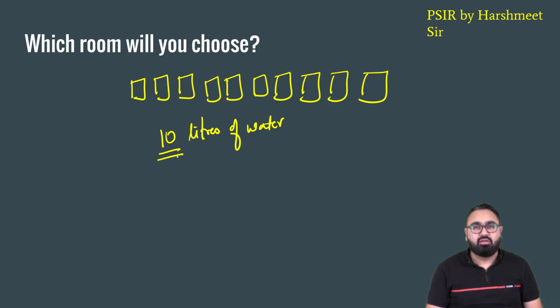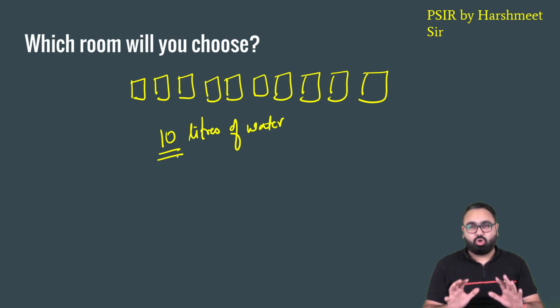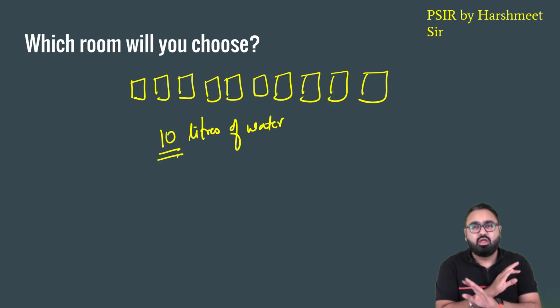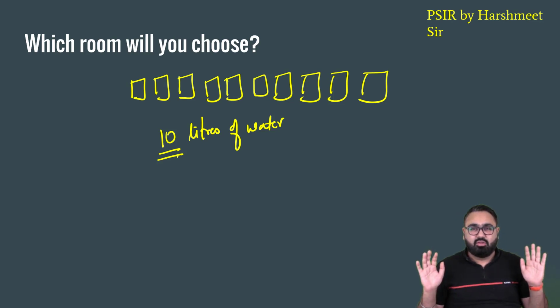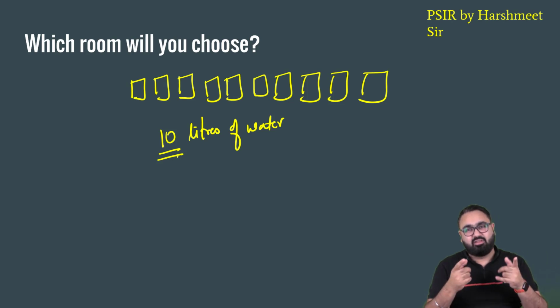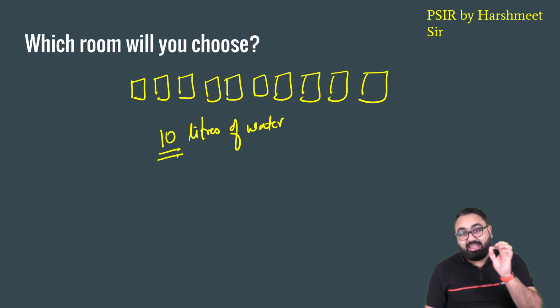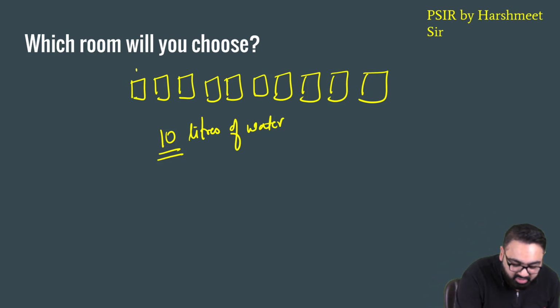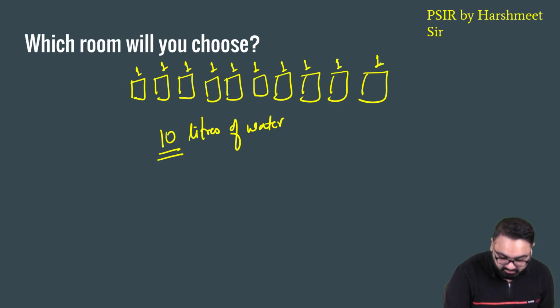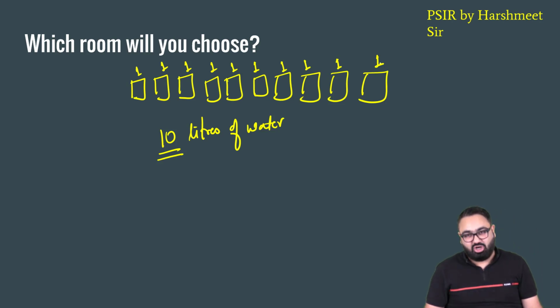Now think of it. What will you do? Again, the question is very simple. You have 10 liters of water. You have these 10 rooms. You can distribute this in whatever way that you want. No one is forcing anything upon you. But the only catch is one of these will be your room and you don't know which one. What will you do? In most of the cases, you will divide the water equally, right? You will distribute 1 liter in each and every room because you are preparing for the worst case scenario. Now, whichever room you get does not matter.